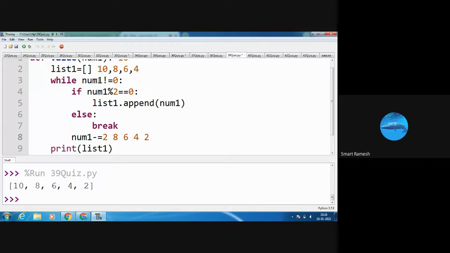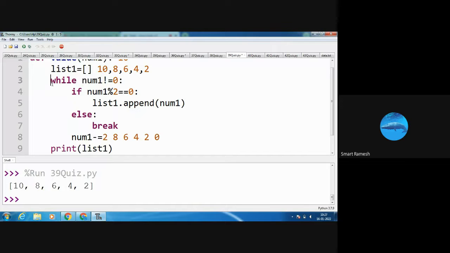2 not equal to 0, condition true. 2 modulus 2, the answer is 0. 0 equal to 0, yes, the condition is true. list1.append(num1), so I add 2 to list1. Next, num1 minus equal to 2, so 2 minus 2, the answer is 0. Again I go to the while loop. 0 not equal to 0, condition false. Condition false means I came out of the while loop.